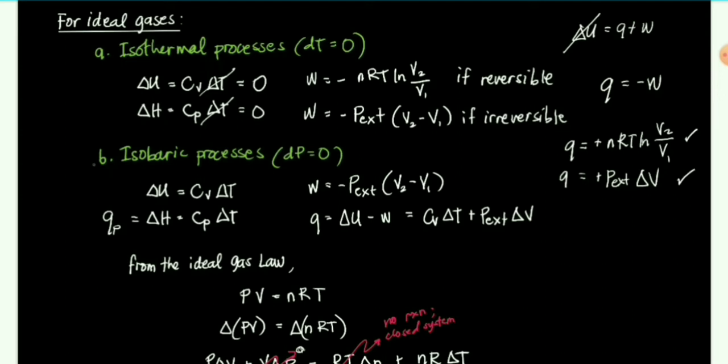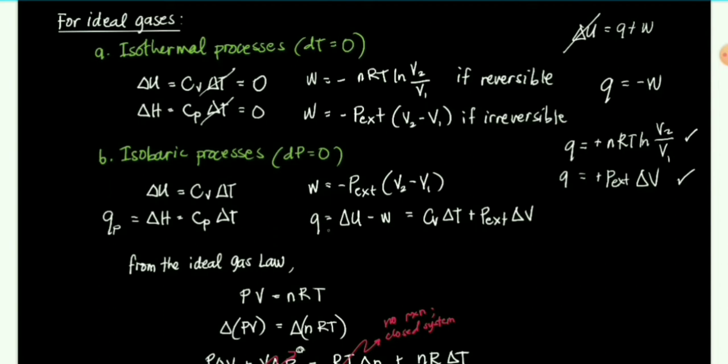Okay? So, for letter B, isobaric process, dP equals 0. Delta U is CV delta T since nagbabago dyan ang temperature. Delta H is the heat released at constant pressure, which is equal to QP. This is equal to CP delta T. Work is negative P external times V2 minus V1 since irreversible ang ating isobaric processes. Okay? Constant kasi ang pressure niya, so hindi siya necessarily equal sa gas pressure.